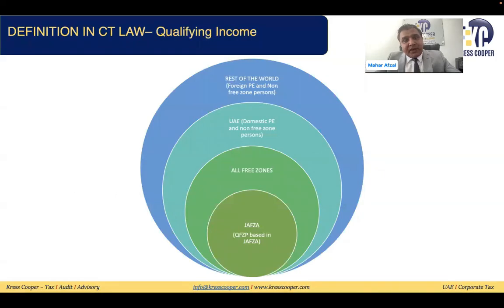So if I'm classifying the jurisdiction or area where the person can make the transaction, a free zone person can make the transaction, assuming one person is based in Jafza, the person can make the transaction with the entities within the Jafza.